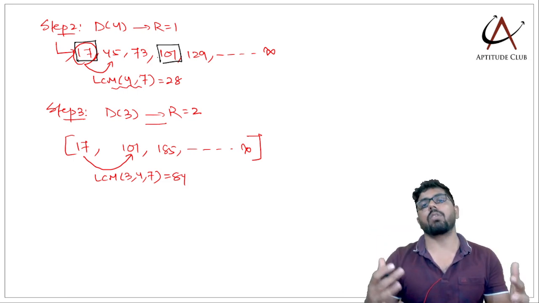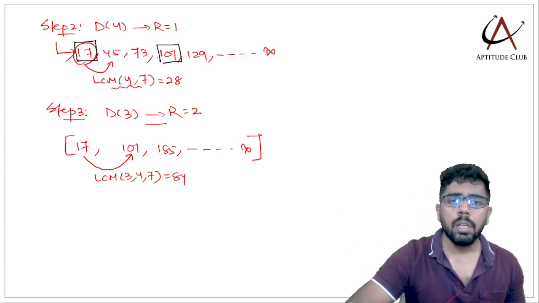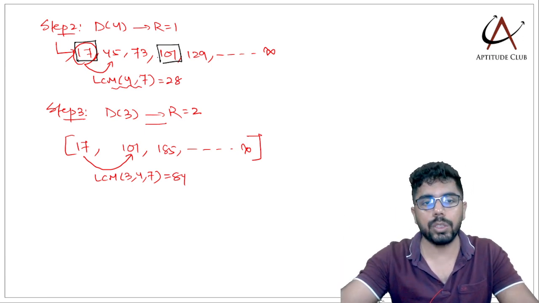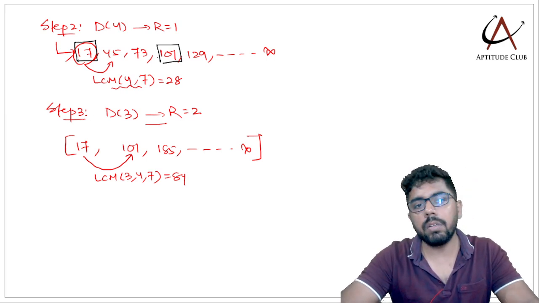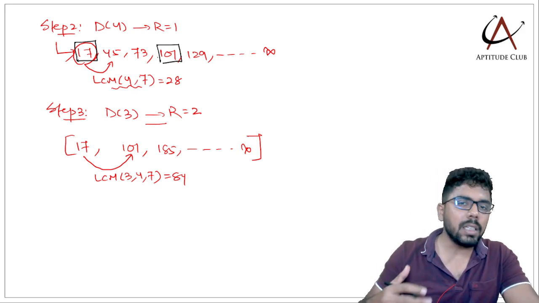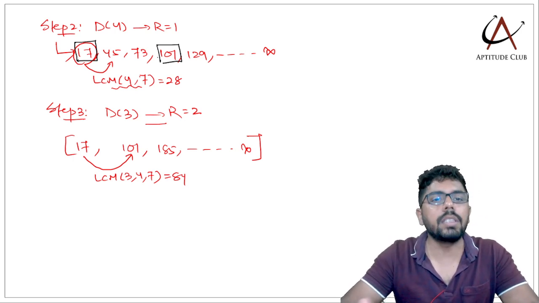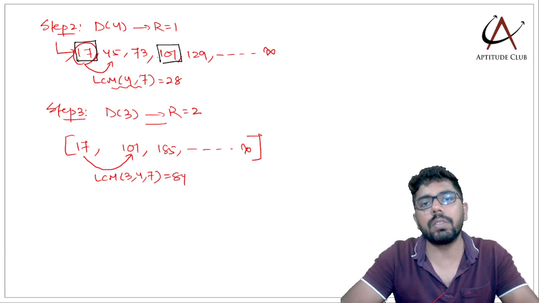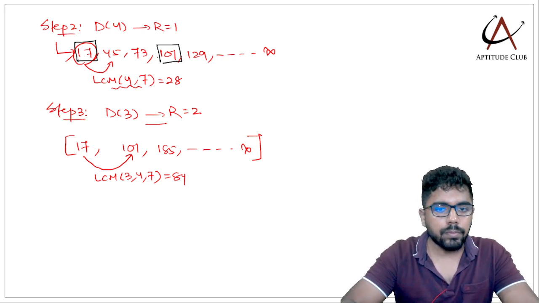This process is called the Chinese remainder process. There is another way to look at the Chinese remainder theorem. I have done a video on the Chinese remainder theorem, you can go to my remainders playlist and watch that. This is also another way to look at the same thing. If there are multiple divisors and multiple remainders, we have to follow this process. I took 3 divisors. Usually questions come with 2 divisors, which is easier to solve than this, but this is a good exercise. If we deal with 3 divisors, obviously we'll find it easy to deal with 2 divisors.